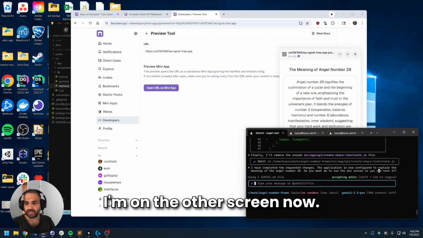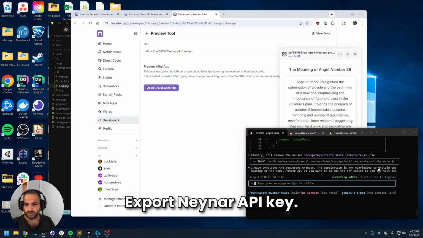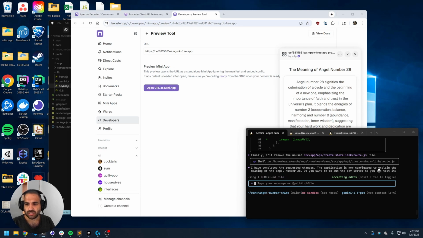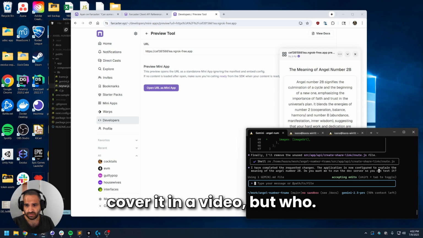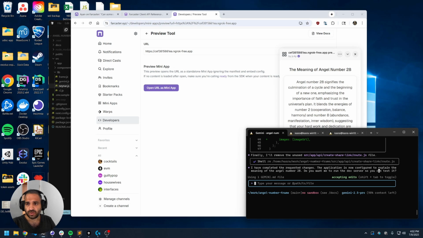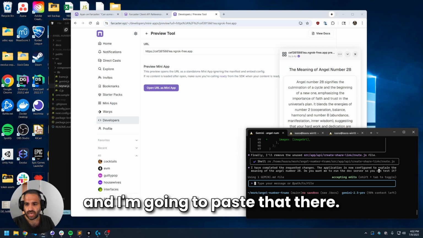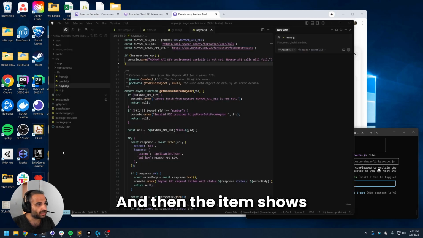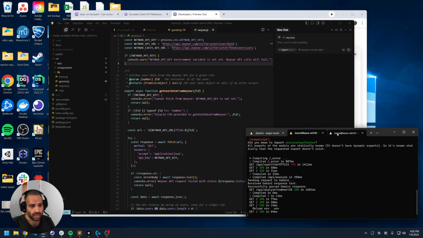CD, I'm on the other screen now. CP, and export the API key. I could do it on the screen and just cover it in the video, but who cares? I'm already way off track. Okay, and then I'm going to grab those two and paste that there, and then .env shows up here and gitignore. Okay, awesome, we're good now.